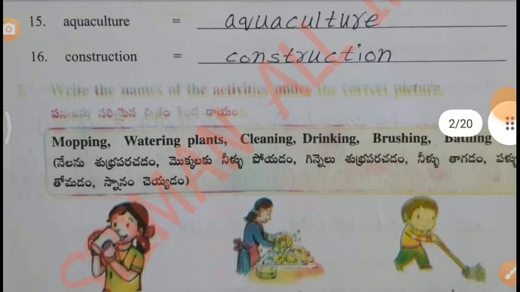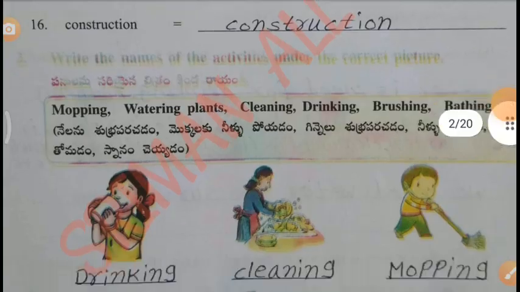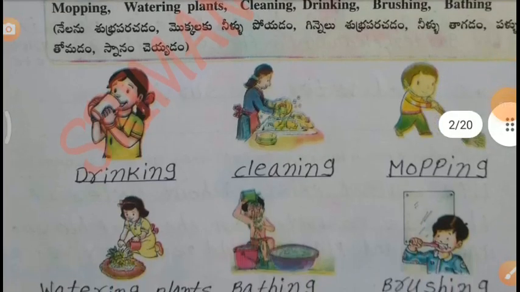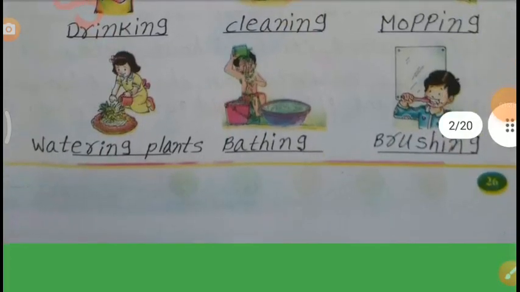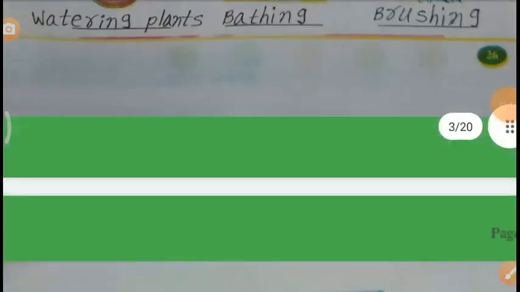Write the names of the activities under the correct pictures. Mopping, watering plants, cleaning, drinking, brushing, bathing. First one is drinking, second one is cleaning, third one is mopping, fourth one is watering plants, fifth one is bathing, sixth one is brushing.